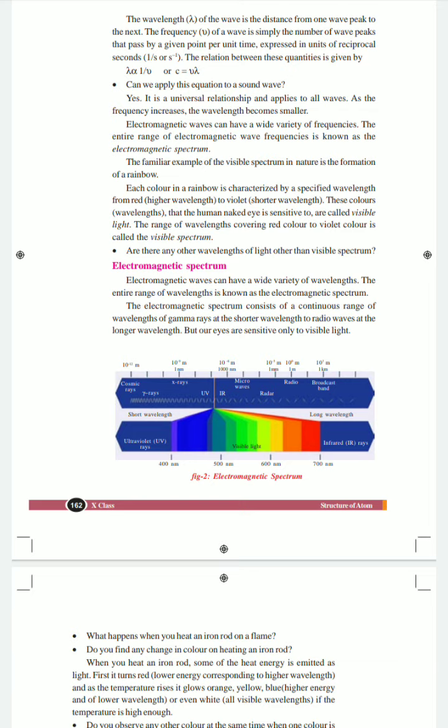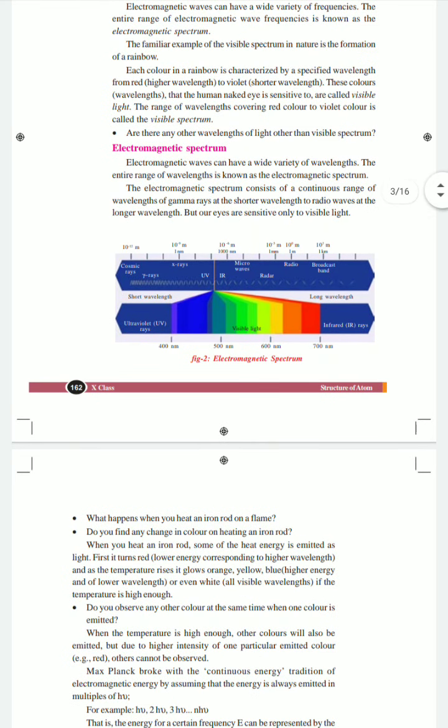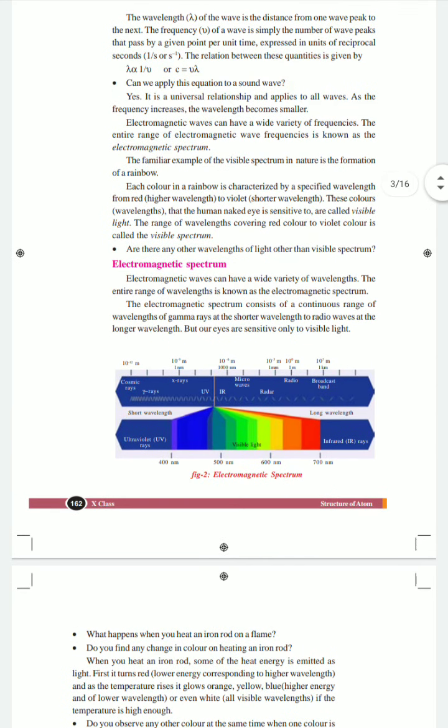The other light waves, with wavelengths and frequencies we cannot see directly, lie in the rest of the electromagnetic spectrum. So finally we came to understand that UV rays and IR rays, with shorter and longer wavelengths, are not visible to our eyes. This is about the electromagnetic spectrum.